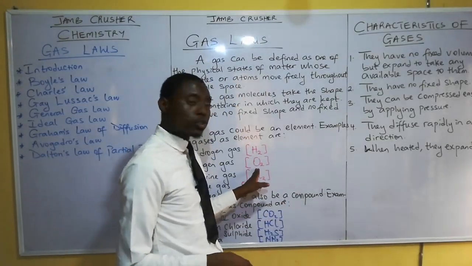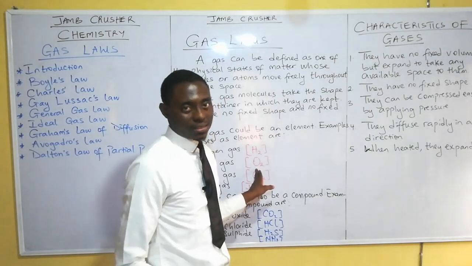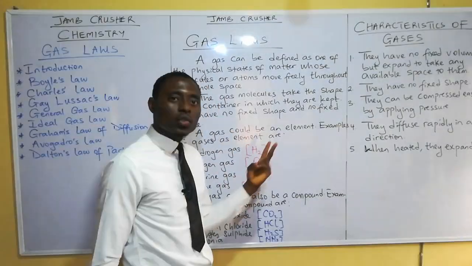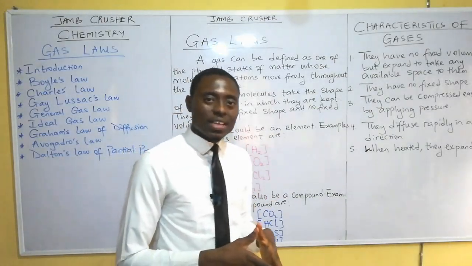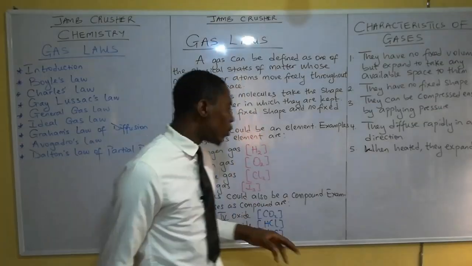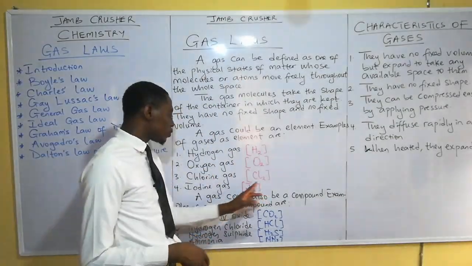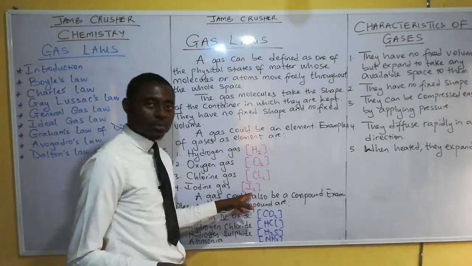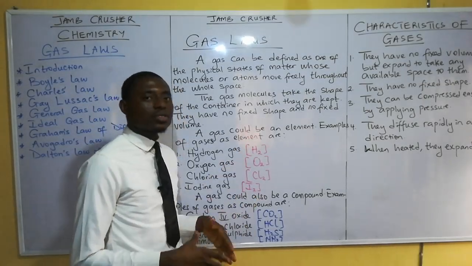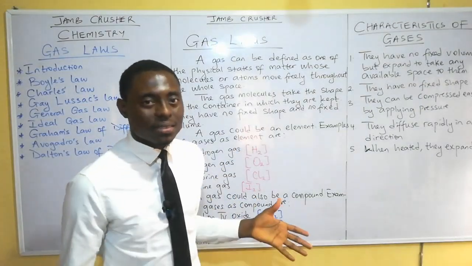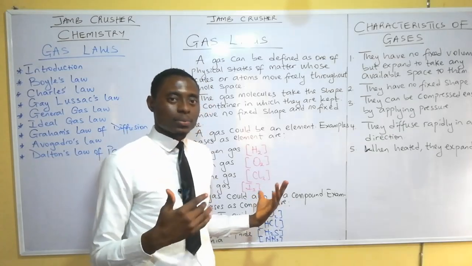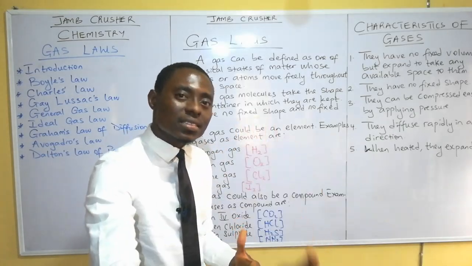The same thing with O2. O2 is also a diatomic gas. That is, we have two atoms of oxygen coming together to form one molecule of oxygen gas. The same thing applies to chlorine gas, Cl2, and iodine gas, I2. All these gases I mentioned exist as elements. They are elemental gases because they are existing at the element stage.